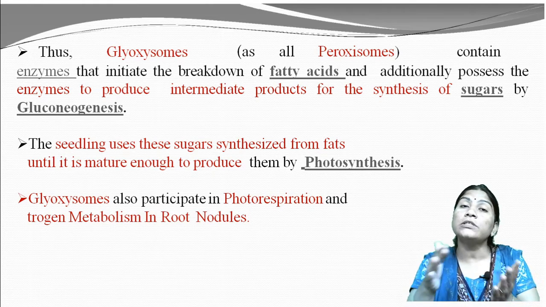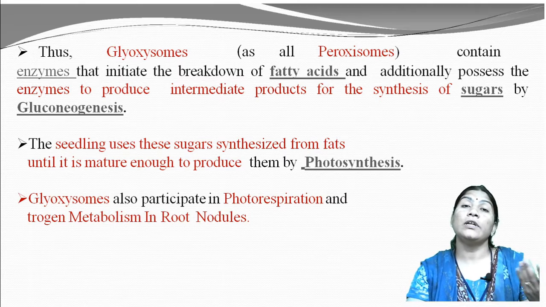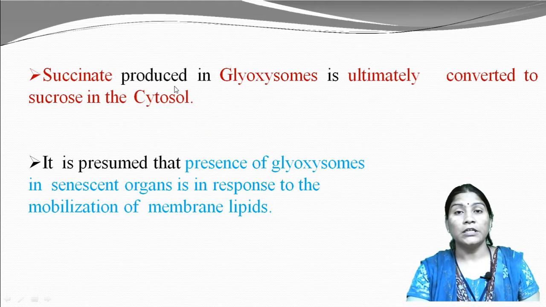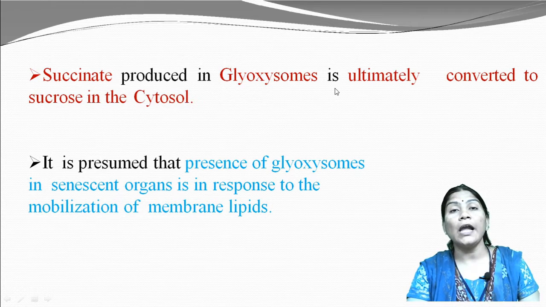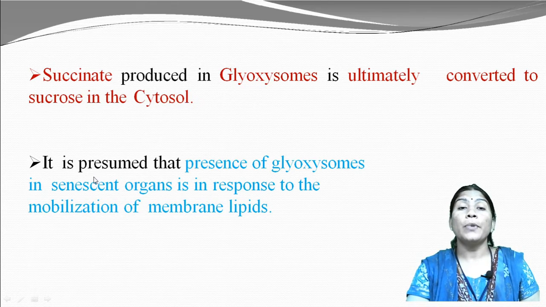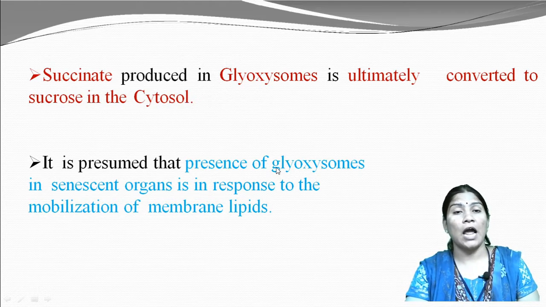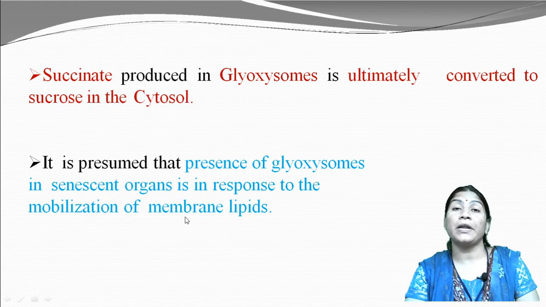Succinate produced in the glyoxysomes is ultimately converted to sucrose in the cytosol, and it is presumed that the presence of glyoxysomes in senescent organs is in response to the mobilization of membrane lipids.